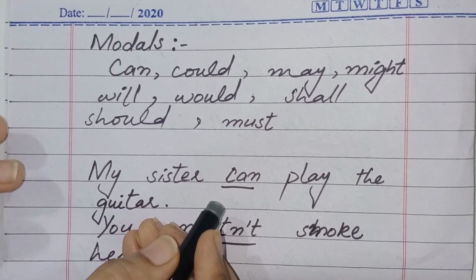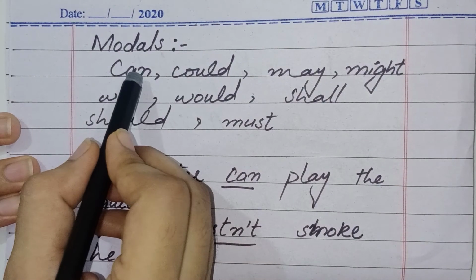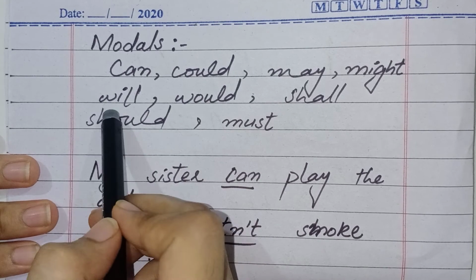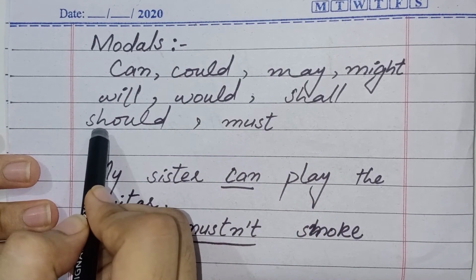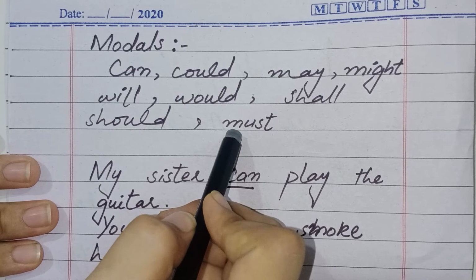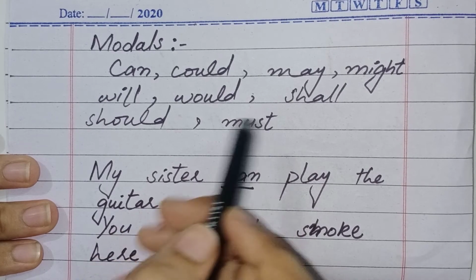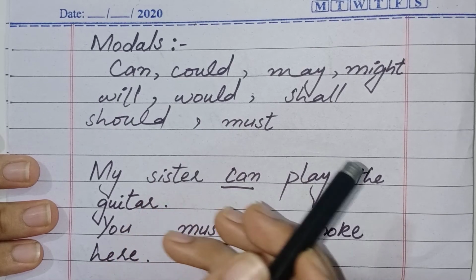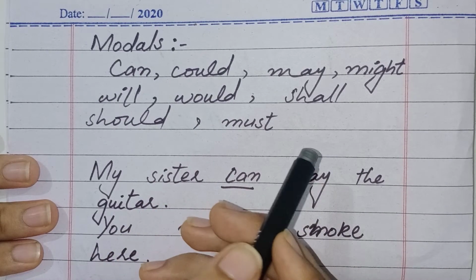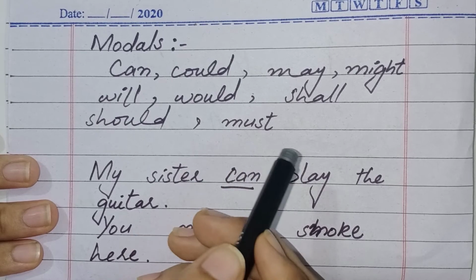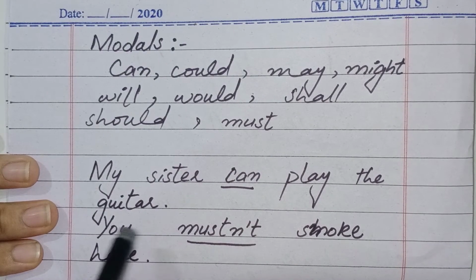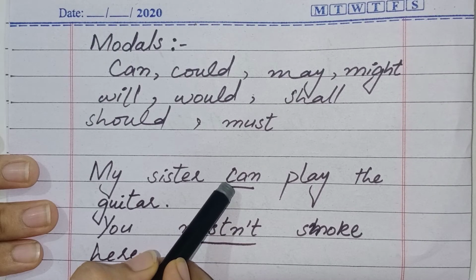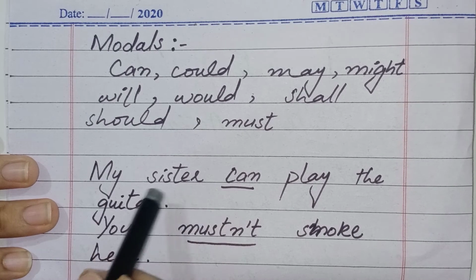So guys, there is another type of helping verb, and that is modal, like can, could, may, might, will, would, shall, should and must. Students, modals help us to express mood in a sentence. Now question is here, what is mood? Mood means attitude of the speaker, and modals also express the ability as well, like my sister can play guitar. In this sentence can is modal and we can say that it's helping verb and it shows the ability of my sister.